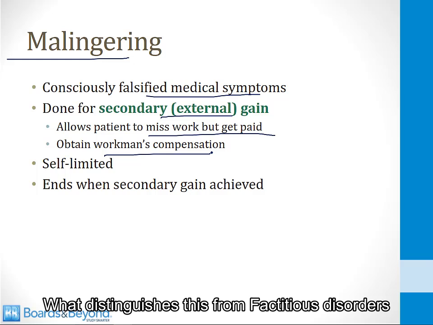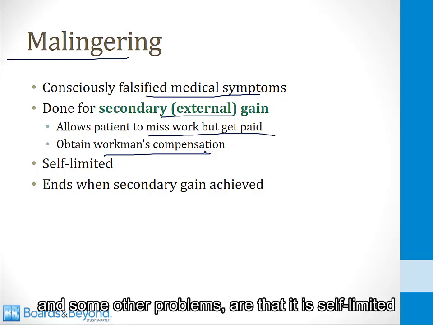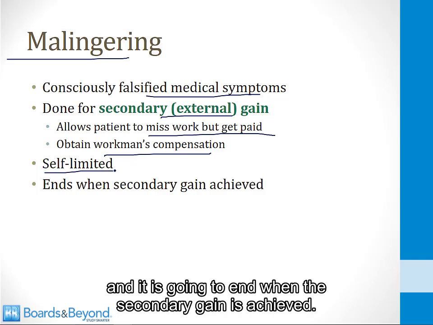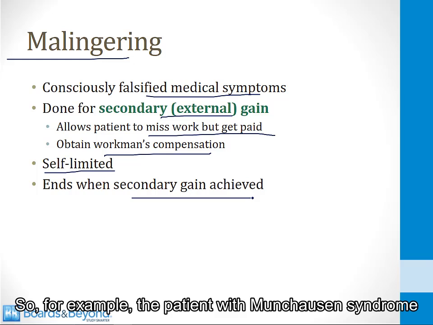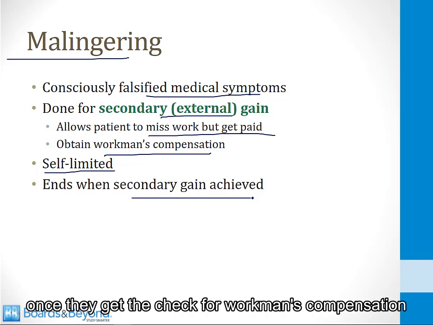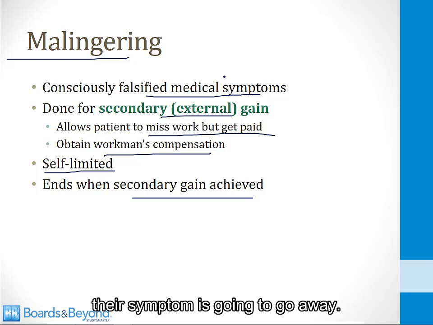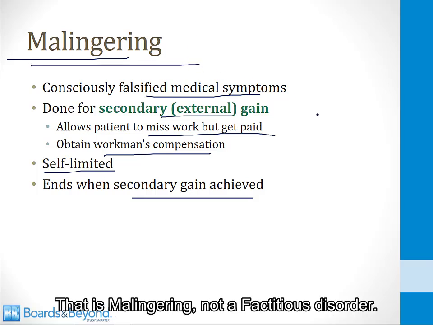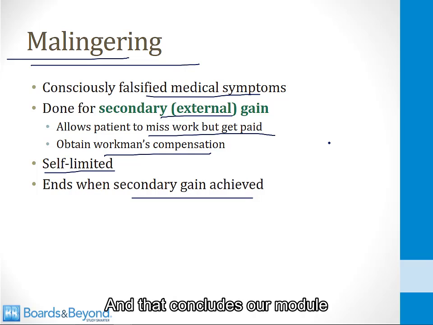What distinguishes this from factitious disorders and some other problems is that it is self-limited, and it's going to end when the secondary gain is achieved. So, for example, the patient with Munchausen syndrome will chronically like being sick because of the gain that they get. The person who is malingering, once they get the check for workers' compensation, their symptom is going to go away. That is malingering, not a factitious disorder. And that concludes our module on somatic and factitious disorders.